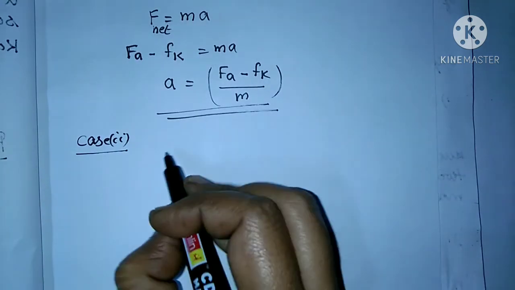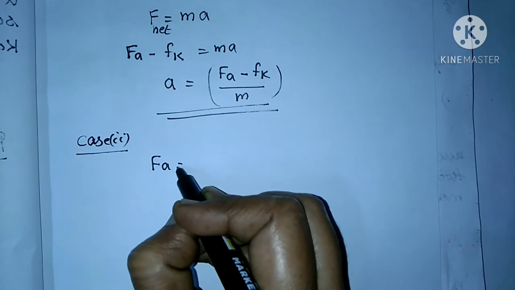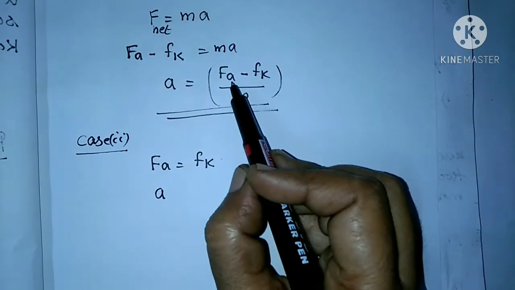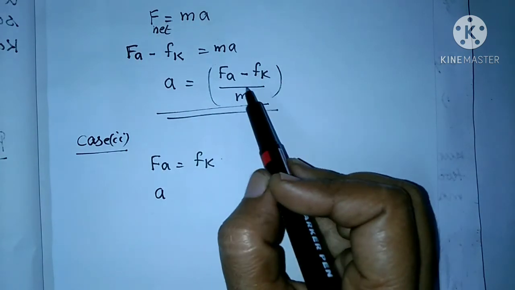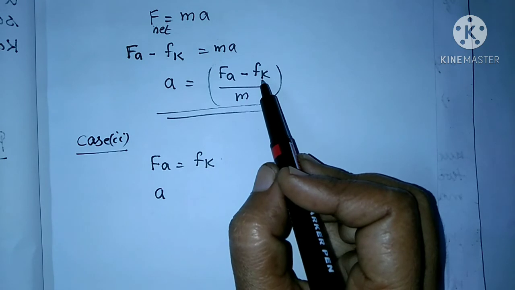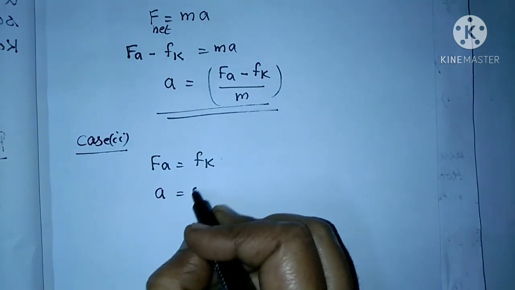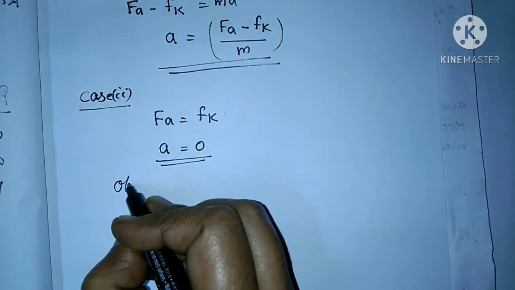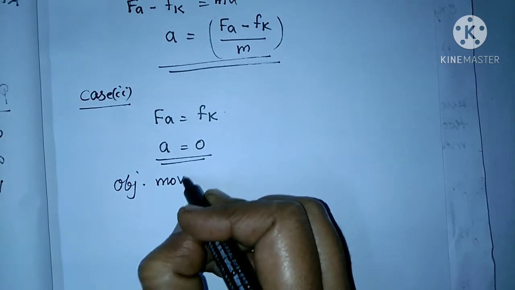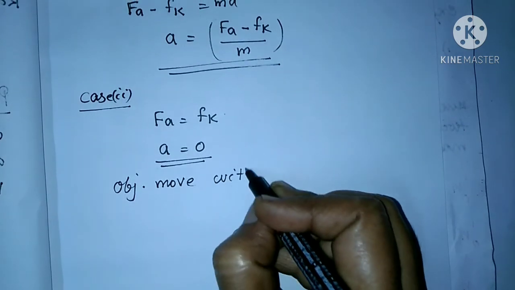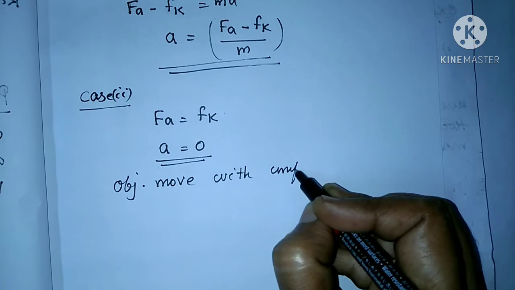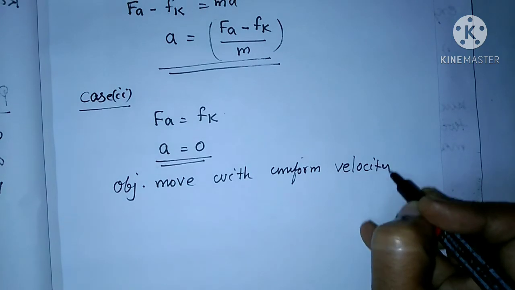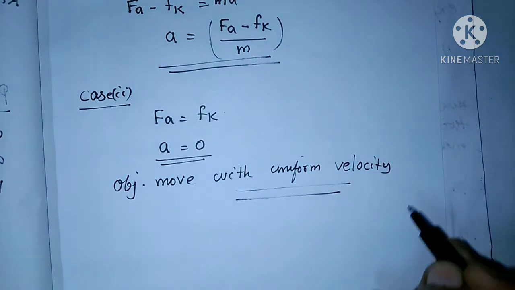Then the second case: when the applied force is equal to the kinetic friction. What is the acceleration of the body? Fa is equal to Fk, so Fa minus Fk is 0, and the acceleration is equal to 0. When the acceleration is 0, the object moves with a uniform velocity.